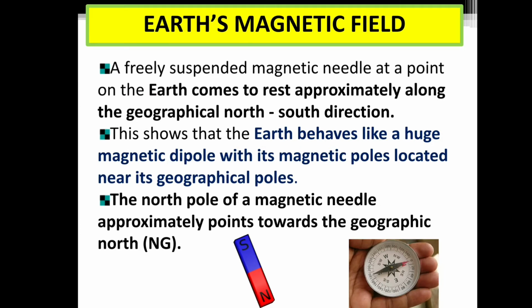Earth's magnetic field. A freely suspended magnetic needle at a point on the earth comes to rest approximately along the geographical north south direction. This shows that the earth behaves like a huge magnetic dipole with its magnetic poles located near its geographical poles. The north pole of the magnetic needle approximately points towards the geographic north, NG.